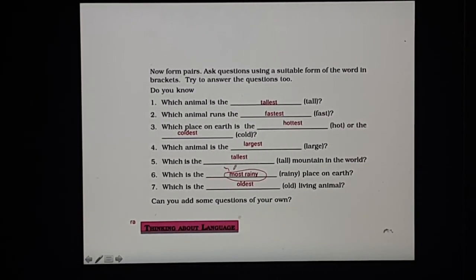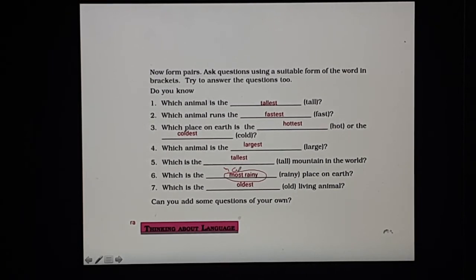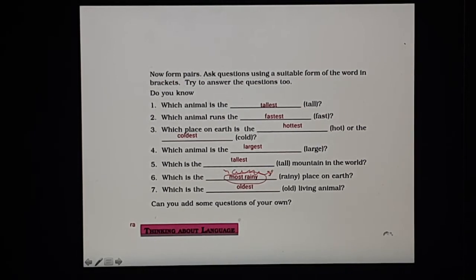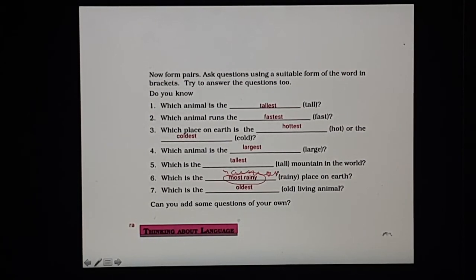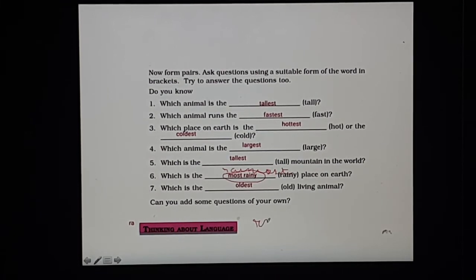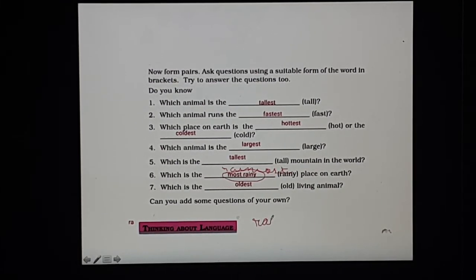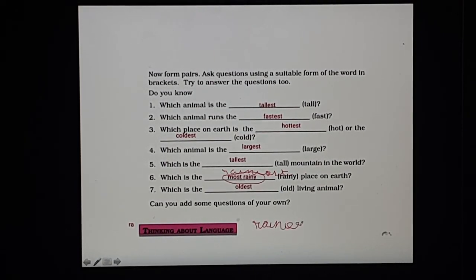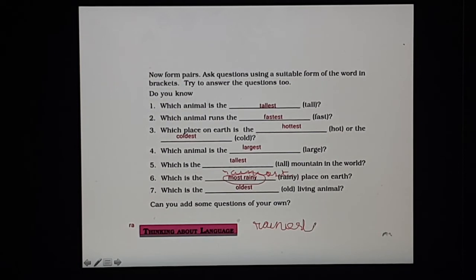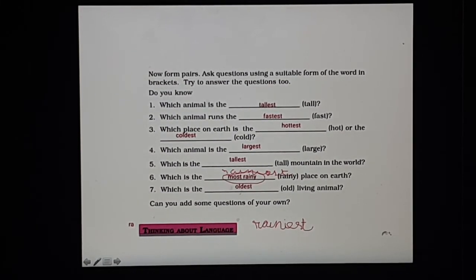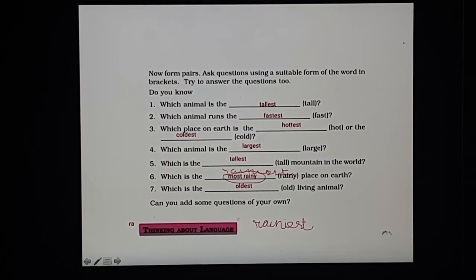I don't know whether I can use this pen for writing. Rainiest. So this is the IEST. RAIN. Let me check here if I can write it here. RAINIEST. Yes, it needs a lot of practice. So this is it. Instead of most rainy, you'll write rainiest.